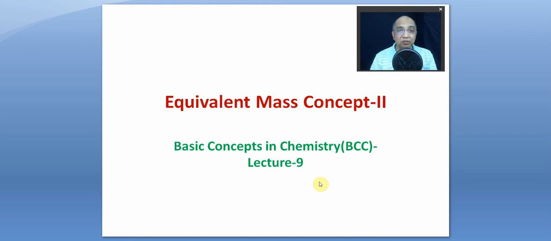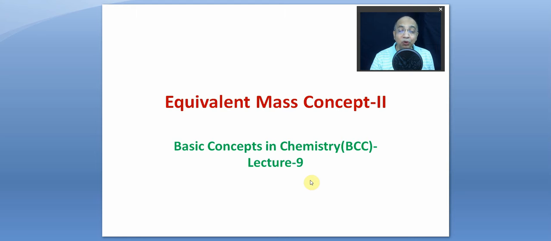And the equivalent mass of an element, we know, since it always enters into a redox reaction, is equal to atomic mass by valency, or atomic mass by the number of electrons gained or lost per atom, or the change in oxidation number per atom.